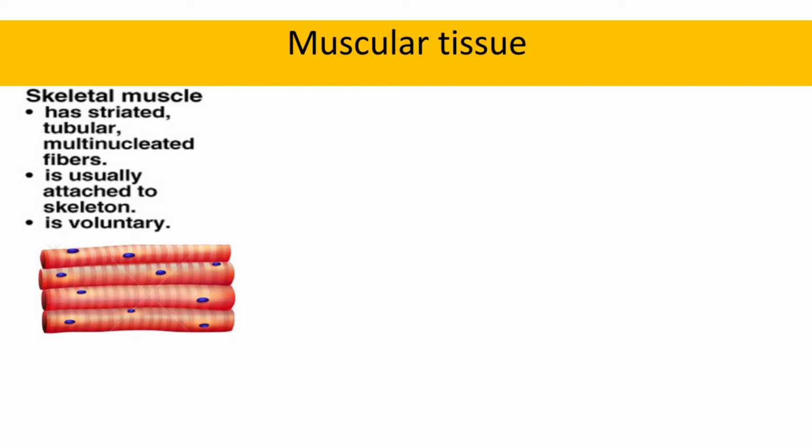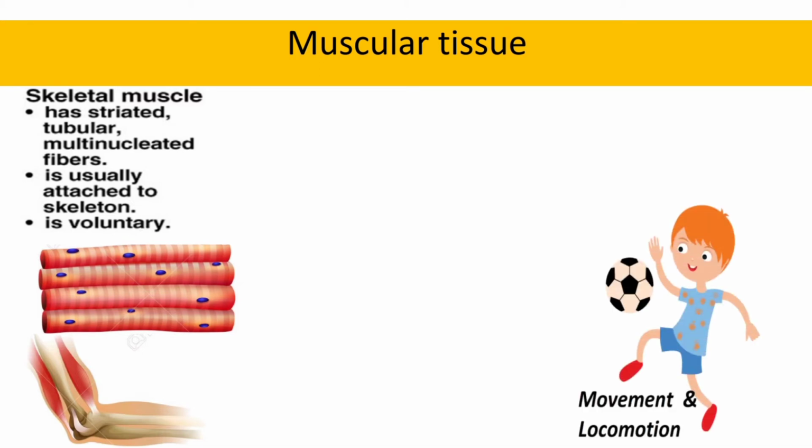These muscles are voluntary. That means they are in your control, right? Movements like running, walking, movement of your hand, movement of your neck, all these are voluntary movements which are in your control, and these voluntary movements are because of the skeletal muscle.